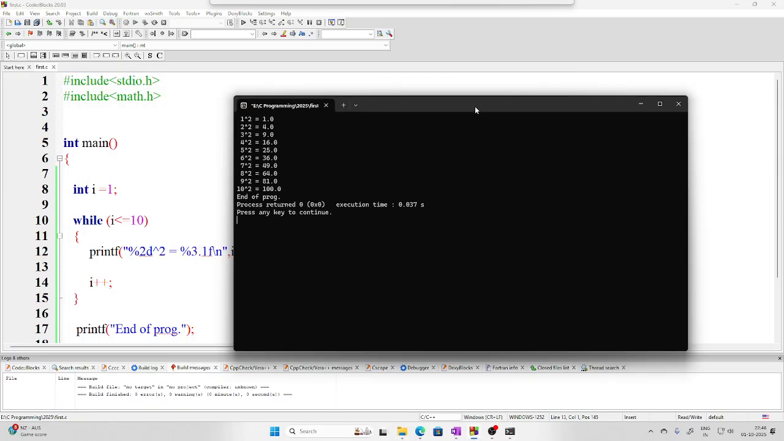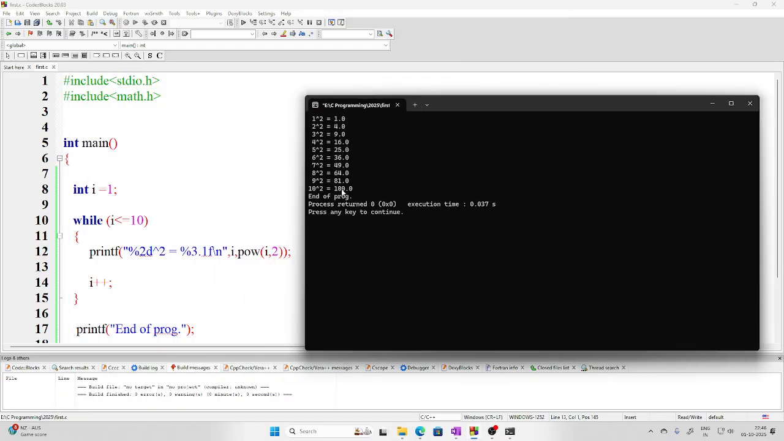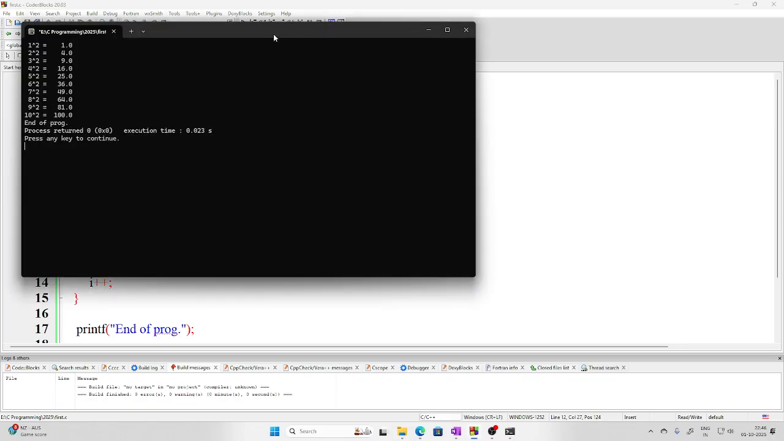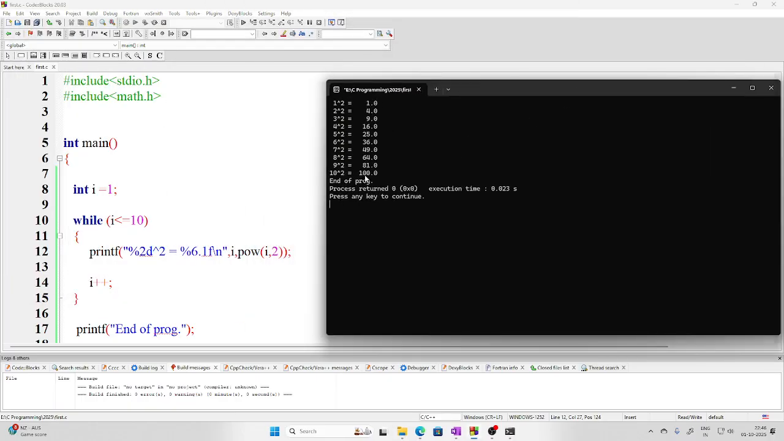So this says that you take a total of 3. So this number should be taking a total of 3 places. So what I have to do is shift it more. I have to use more places. Let's say I'm using 6. Then if I run it now, it will be looking much better. So that's how you can format.